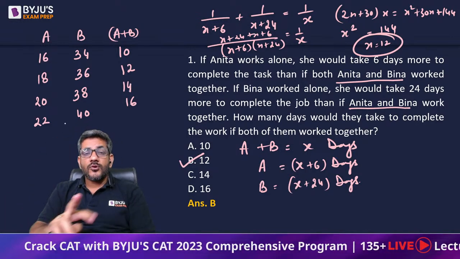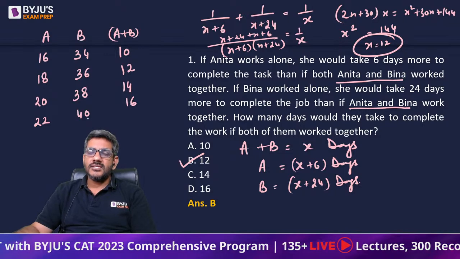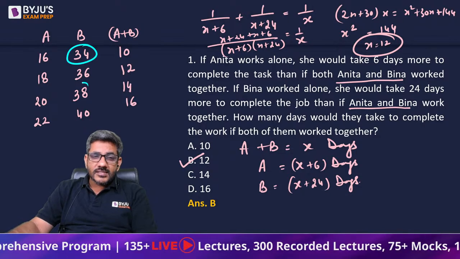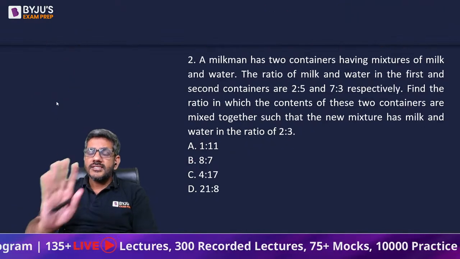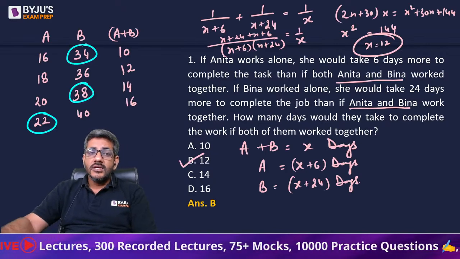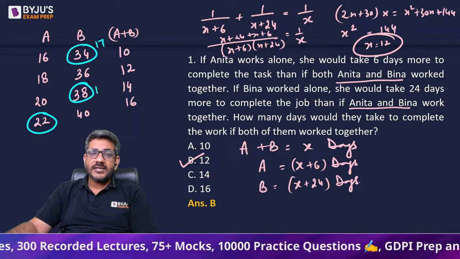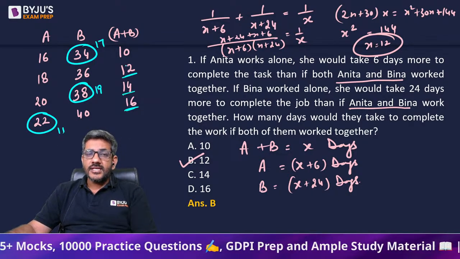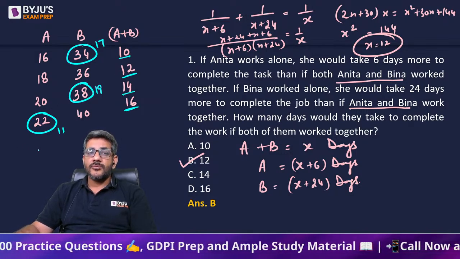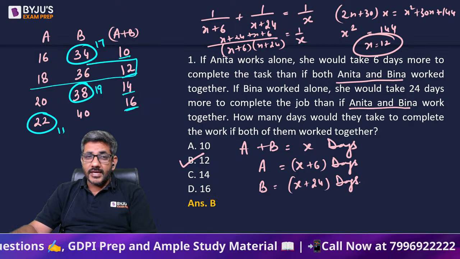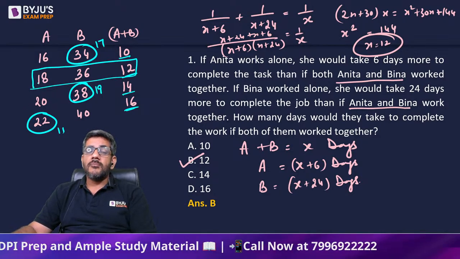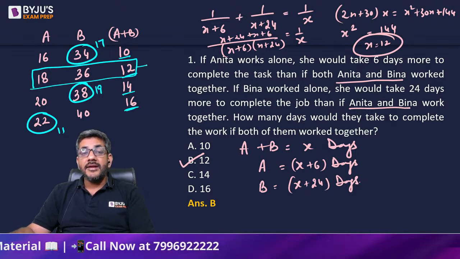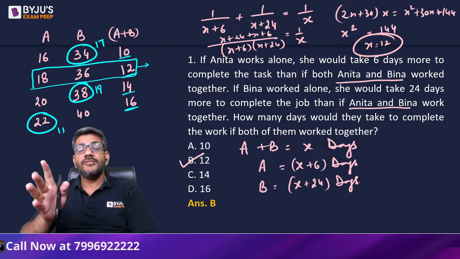Now, the sum of the reciprocals of the first two numbers should be equal to the reciprocal of the third. And actually, you would see here this 34, this 38, this 22, they are telling you that they cannot be the answers because 34 is a multiple of 17, 38 is a multiple of 19, 22 is a multiple of 11. So how can the reciprocal of this be equal to the sum of their reciprocals? It is possible with 12, 18 and 36 because they all are multiples of 6. There is a possibility of something like this. See, I'm not saying surely it has to be like this.